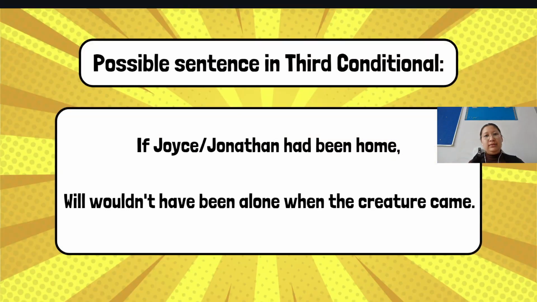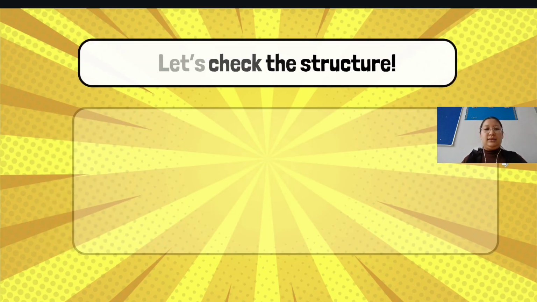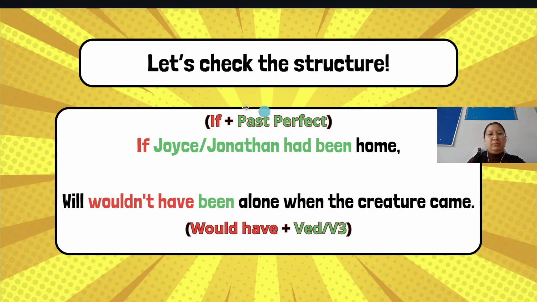Let's read the example that we created with the use of the third conditional. So, if Joyce or Jonathan had been home, Will wouldn't have been alone when the creature came. So, right here, we are expressing regrets about past events. Now, let's check the structure. As you can see, it perfectly aligns with the structure of the third conditional.